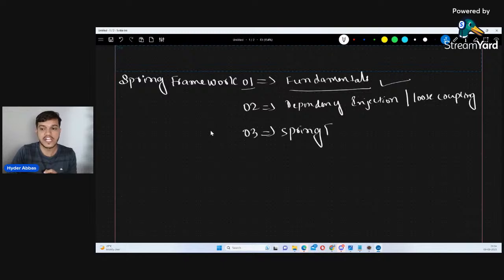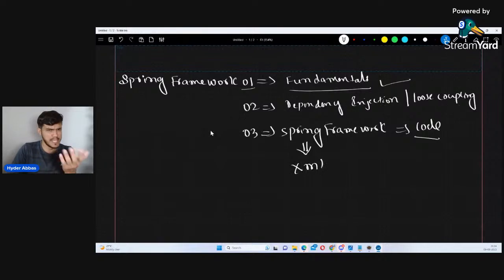With respect to the code, we will be starting the code. We will be writing the program using Spring. Now, in that, 2 approaches are there. The XML approach. What do I mean by the XML approach? I'm going to give you the clarity. We also have the annotation approach.